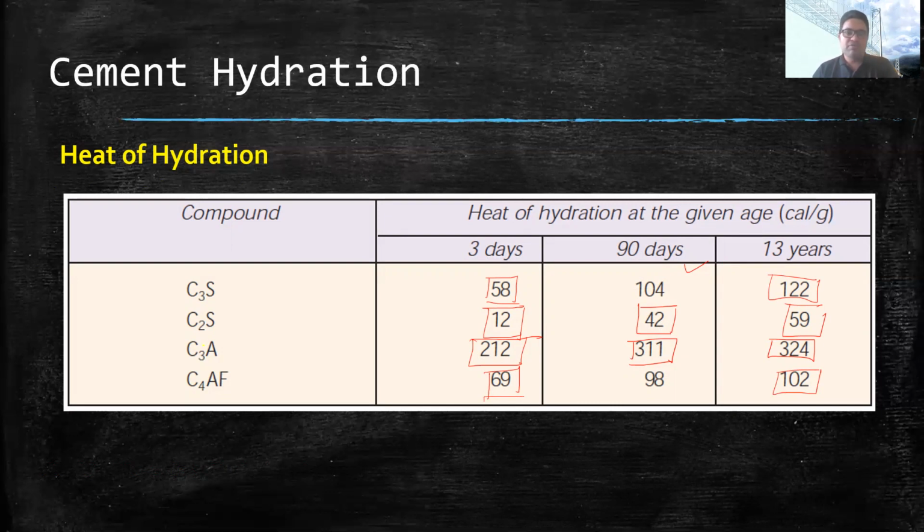Now, the major compounds responsible for imparting strength to the cement are these two compounds, C3S and C2S. C3S is mainly responsible for early strength, probably the 28 days strength. As I told you, up to 70% strength of OPC, ordinary Portland cement, is achieved by the reaction of C3S. So C3S is mainly responsible for giving strength to cement up to 28 days. C2S is also contributing, but it contributes in the later stage. I will show this with the graph.